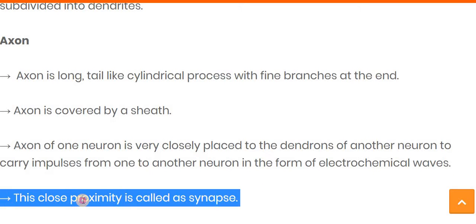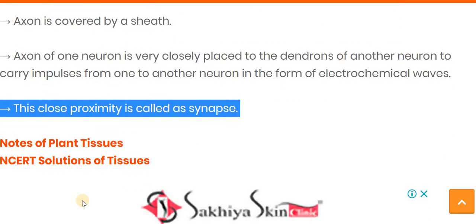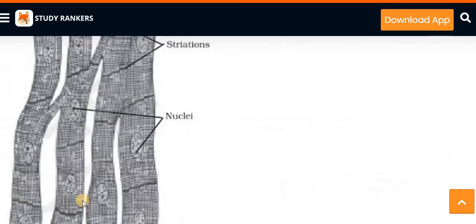This close proximity is called the synapse. It means the gap between these two neurons: they are arranged very closely, but between them there is a gap, and this gap is known as a synapse.